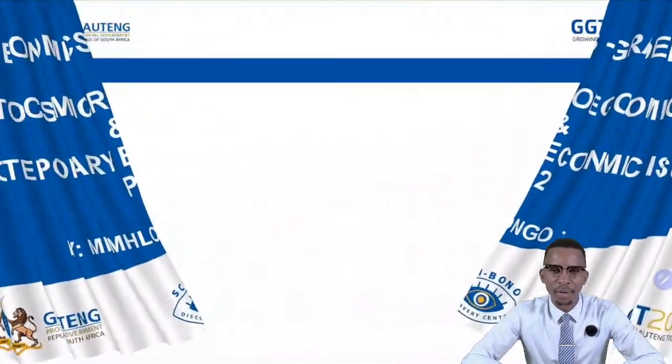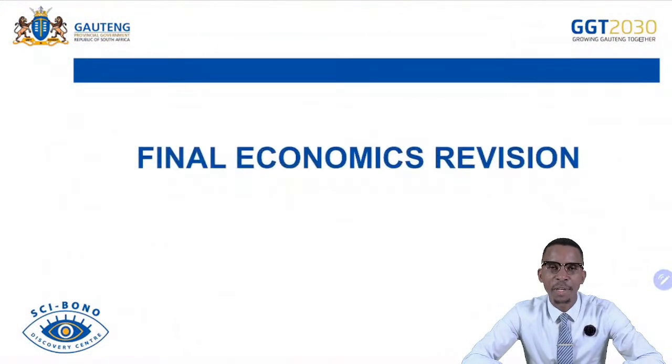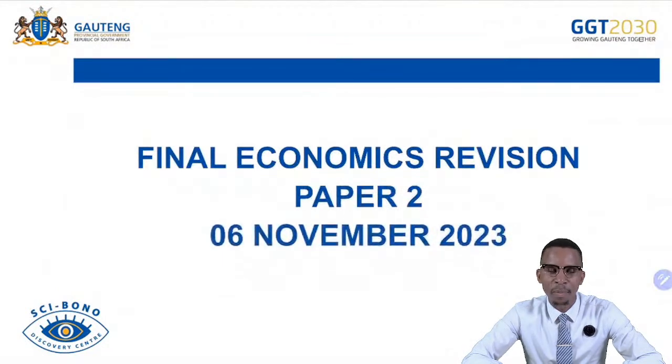As we open the door, this is our revision for paper 2, the final economics revision. Today is the 6th of November 2023, and tomorrow is the 7th of November 2023.